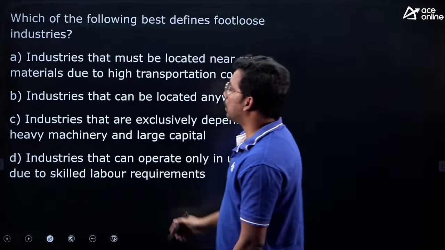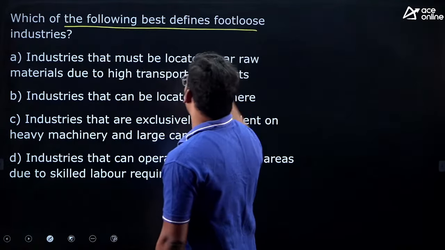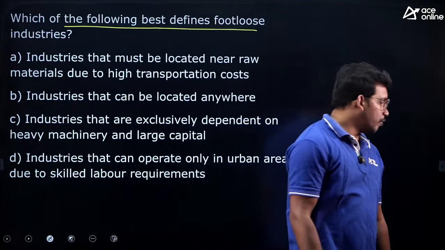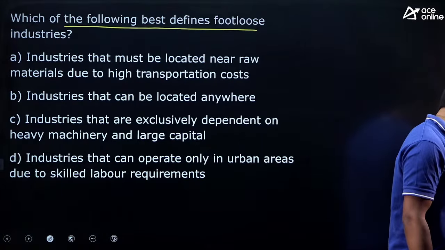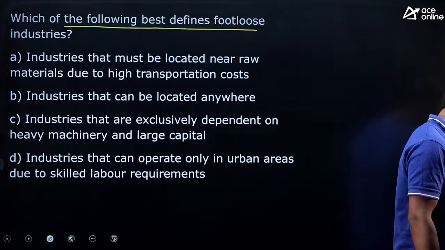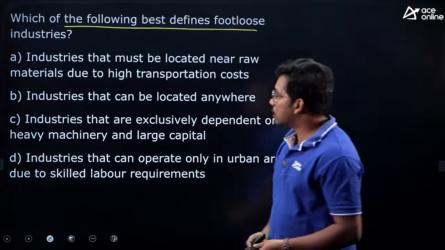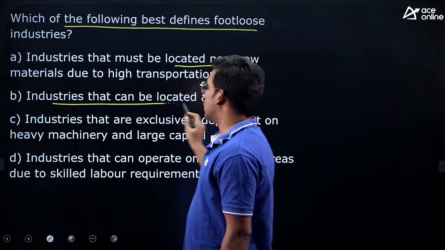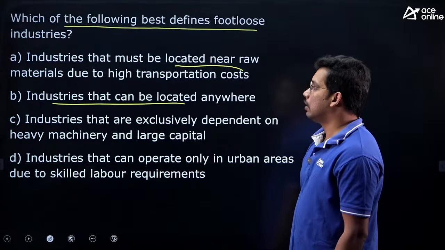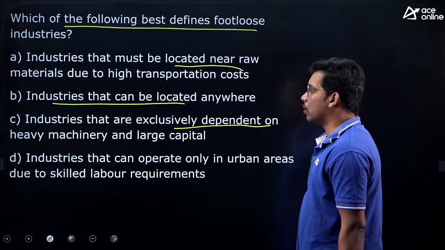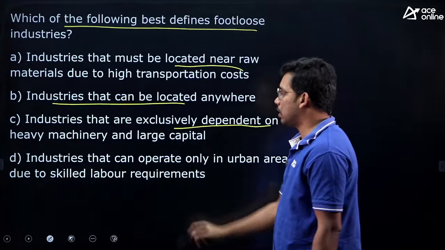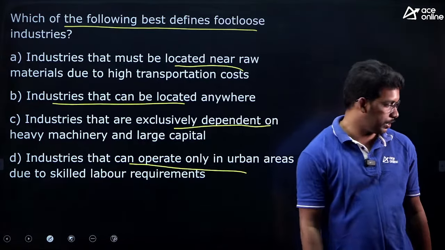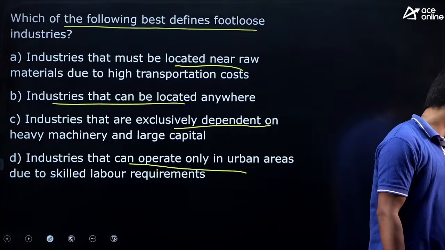Next, industries. From industries we got this question. Which of the following best defines footloose industries? What are footloose industries? Industries that must be located near raw material due to high transportation costs. Industries that can be located anywhere. Industries that are exclusively dependent on heavy machinery and large capital. Industries that can operate only in urban areas due to skilled labor requirements.